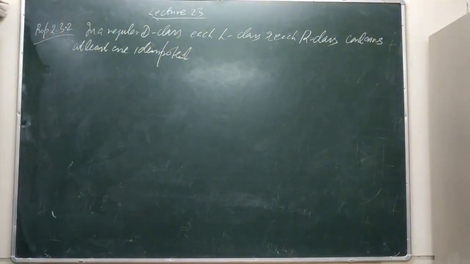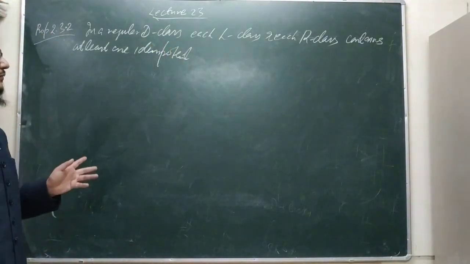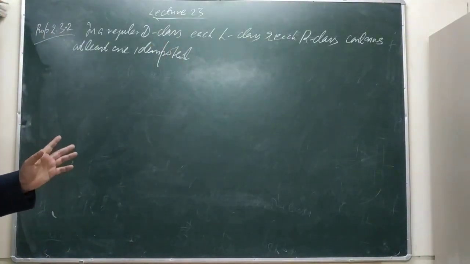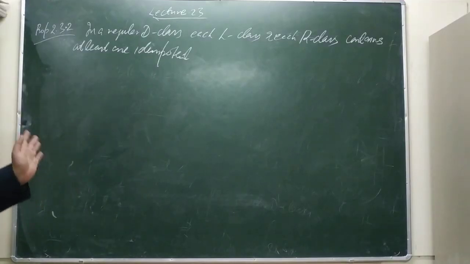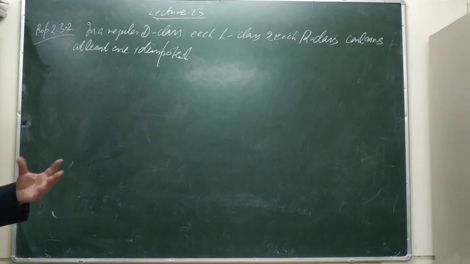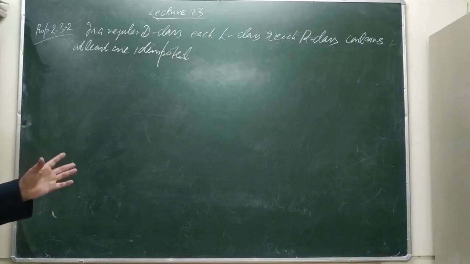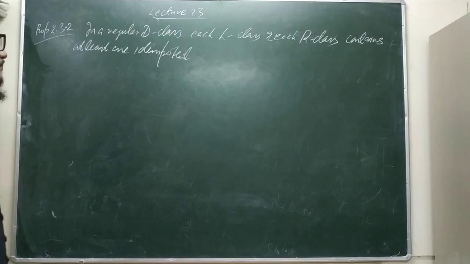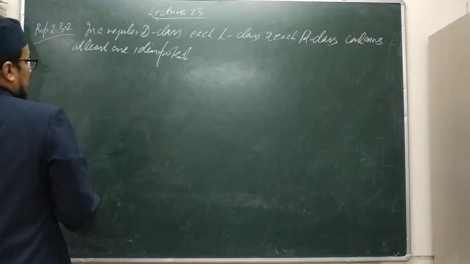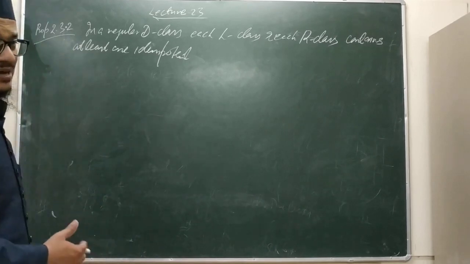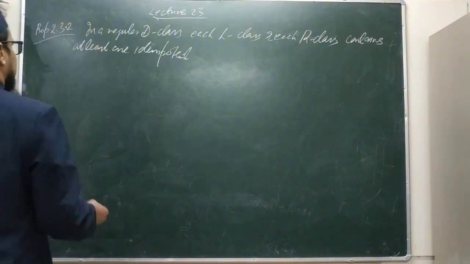So we are talking about a regular D class. We know that in every D class, columns represent L classes and rows represent R classes. So it's basically a union of L classes and R classes, correct? So we have to prove that each L class and each R class contain at least one idempotent, correct? Okay. And we also know that in a regular D class, every element is regular, correct?